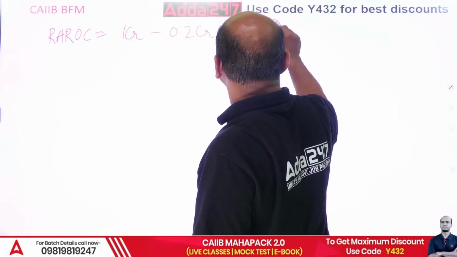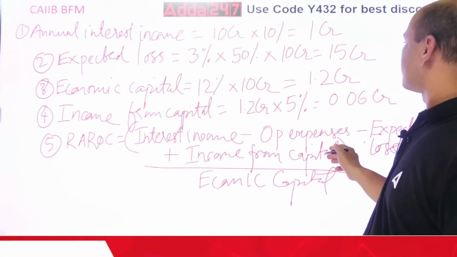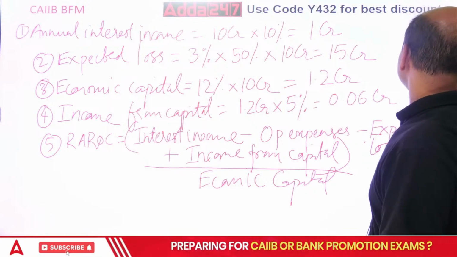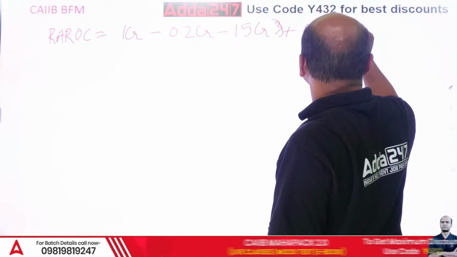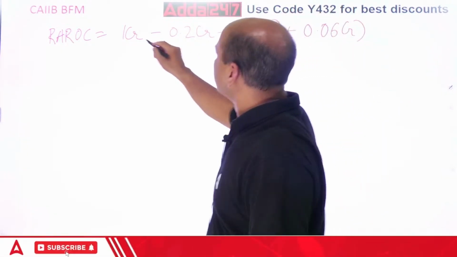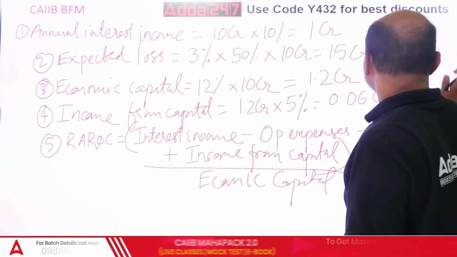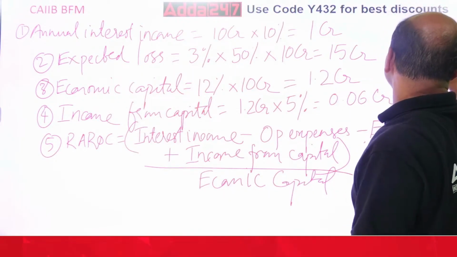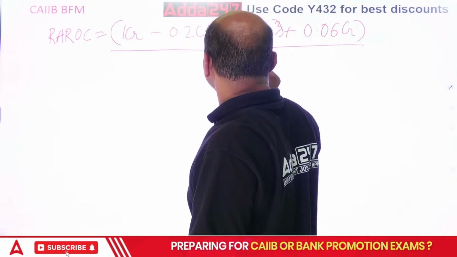Okay, plus something is there. What is plus? Income from this. So income is what? 0.06 CR plus 0.06 CR. The whole upon, what is it? The whole upon economic capital. What is the economic capital? 1.2 CR upon 1.2 CR. Do this now.